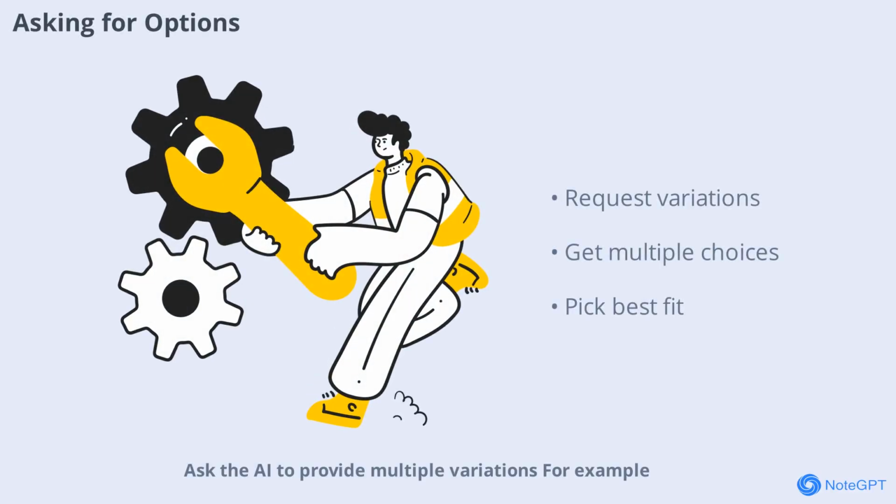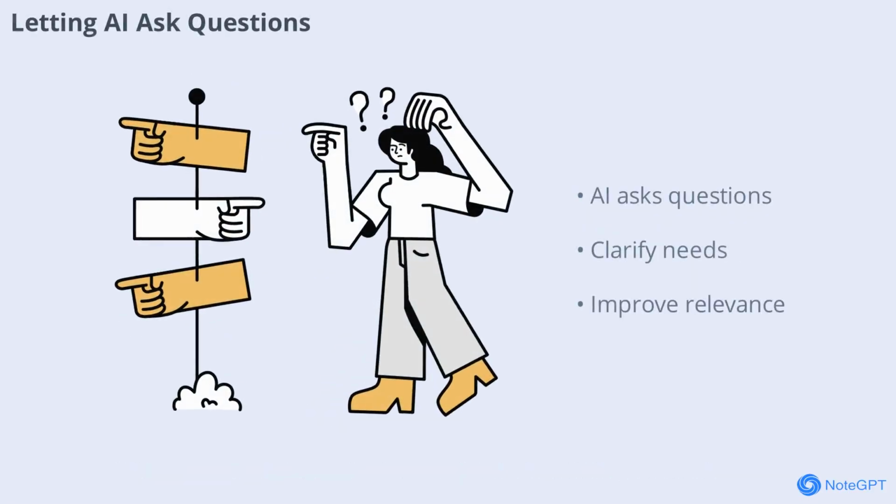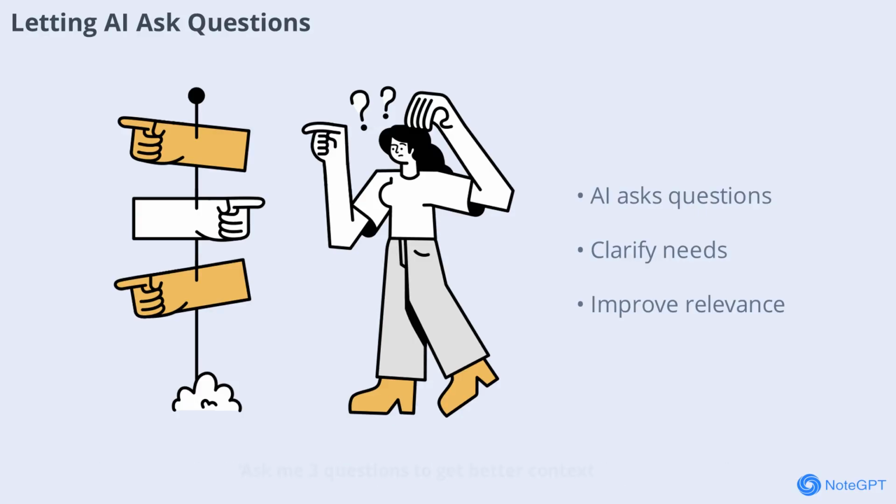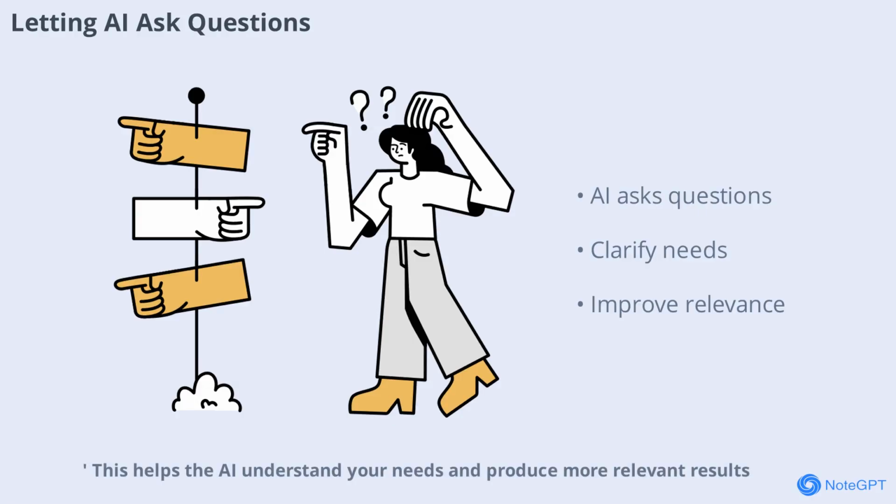Ask the AI to provide multiple variations. For example, give me 5 distinct headlines from formal to catchy. This gives you choices and helps you pick the best fit for your needs. Encourage the AI to ask clarifying questions before answering. For example, ask me 3 questions to get better context. This helps the AI understand your needs and produce more relevant results.